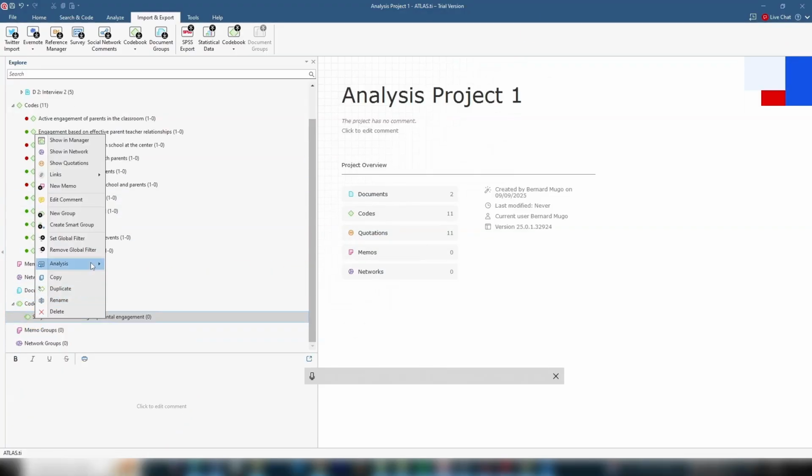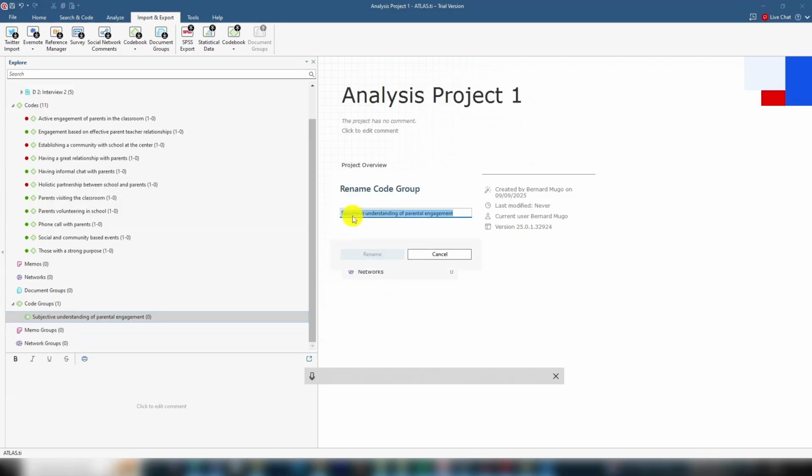And by the way, I can go and try to edit this. So I go to rename. I want to call this theme #1. So I label this theme and click rename. So this is a theme.